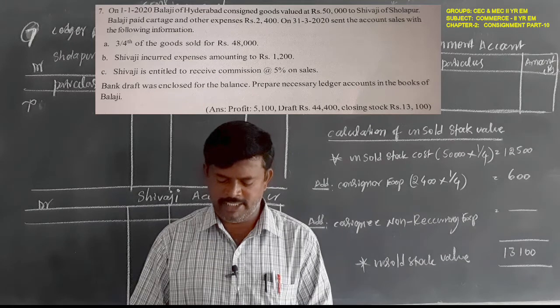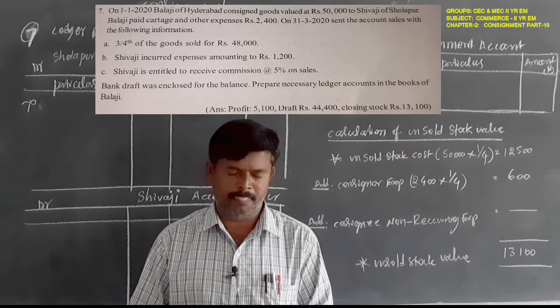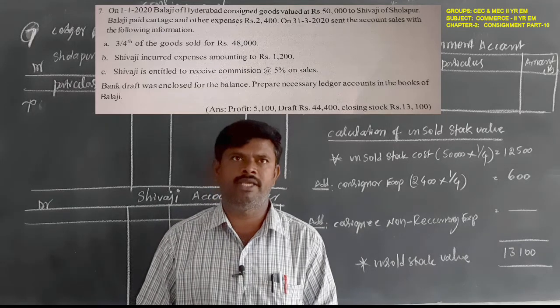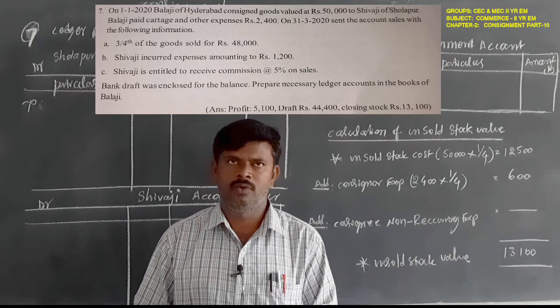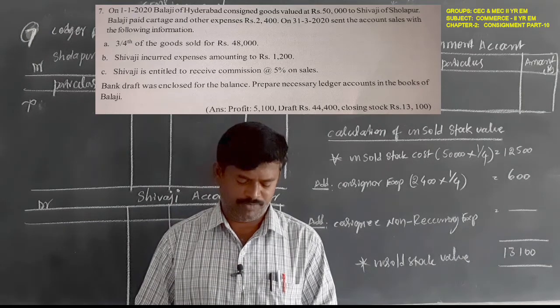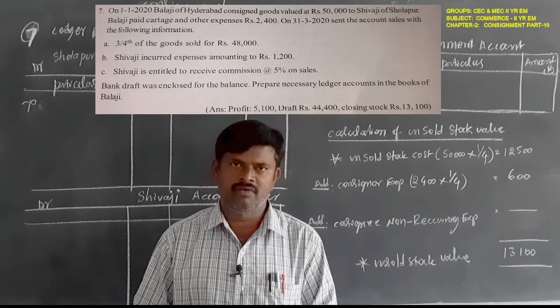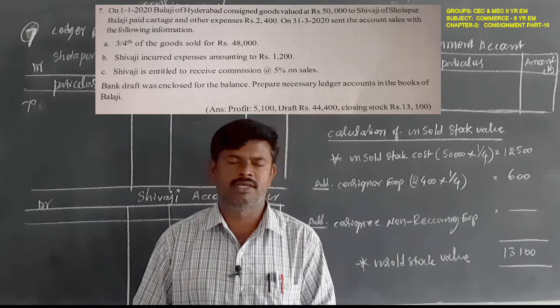On 31st March 2020, the account sales was sent with the following information. Account sales is given by the consignee. Who is the consignee here? Shivaji is sending the account sales. 3/4 of the goods were sold for 48,000 rupees.